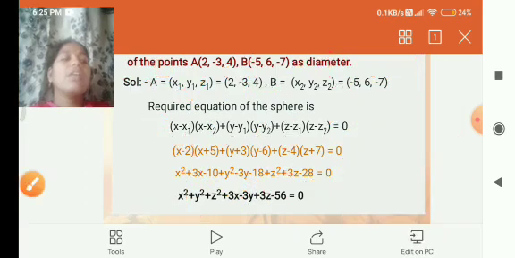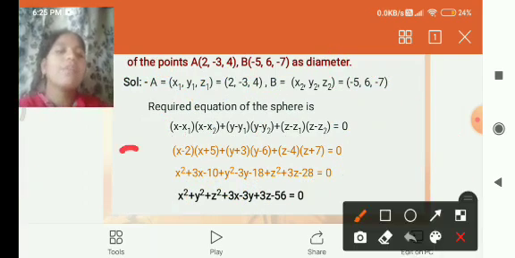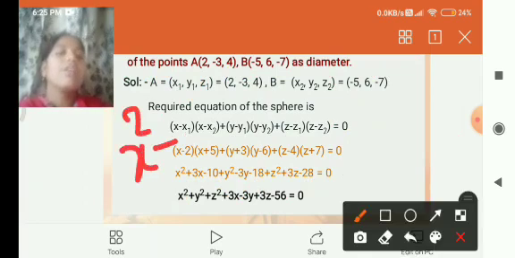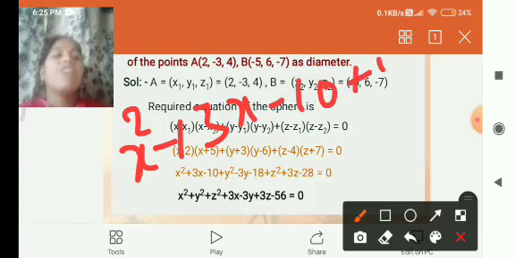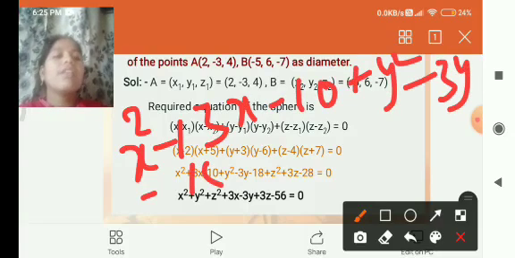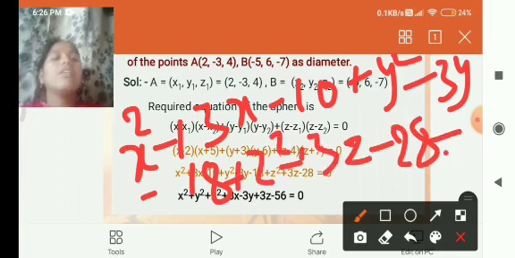This is the equation we have to solve. x square plus 3x minus 10 plus y square minus 3y minus 18 plus z square plus 3z minus 28 is equal to 0.